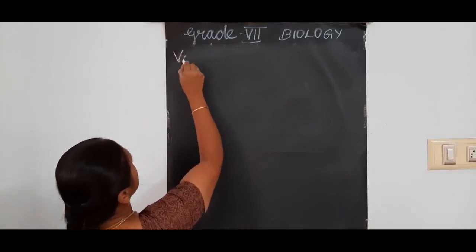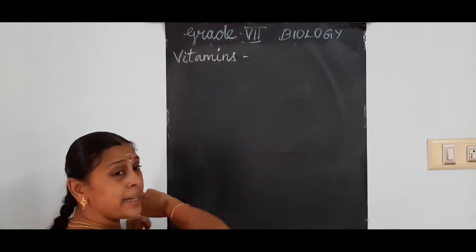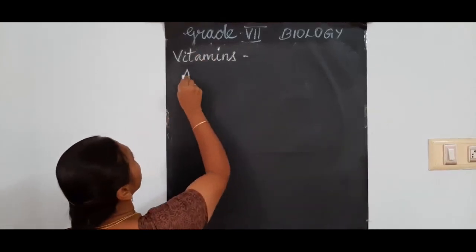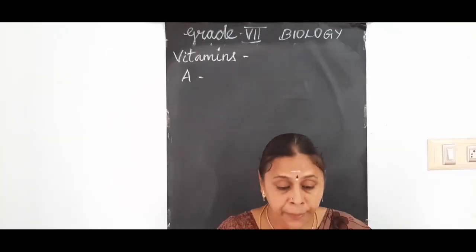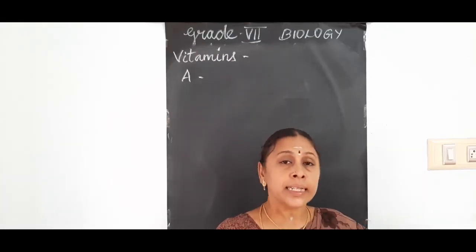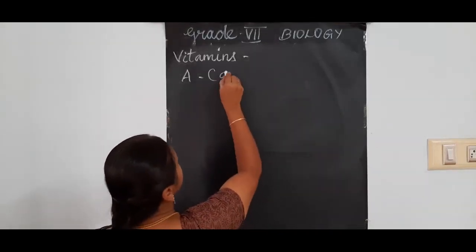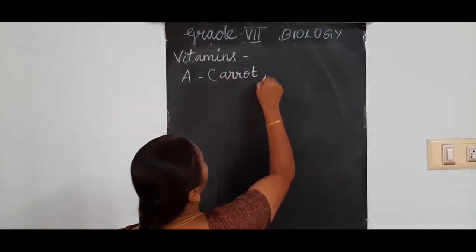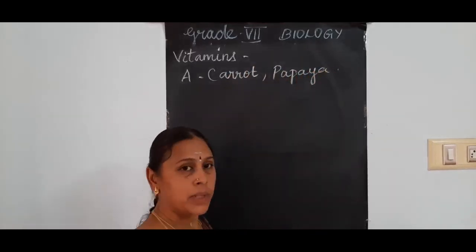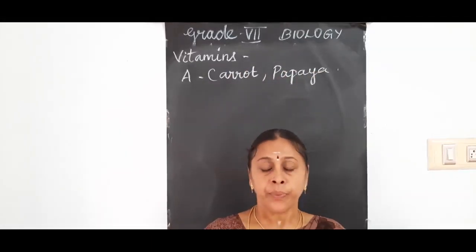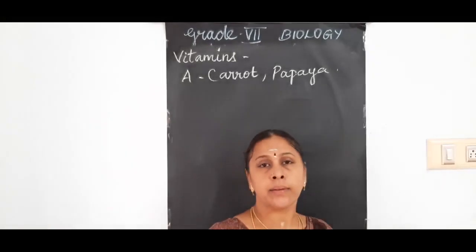Let us take these vitamins. They are available in different forms. For example, vitamin A. This vitamin A is present in carrot, papaya. Just a few examples I am saying. Carrot, then papaya, then fish oil, like that.